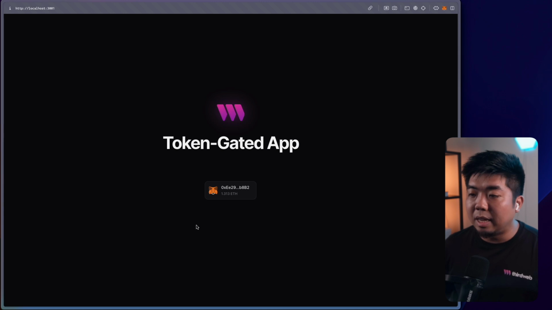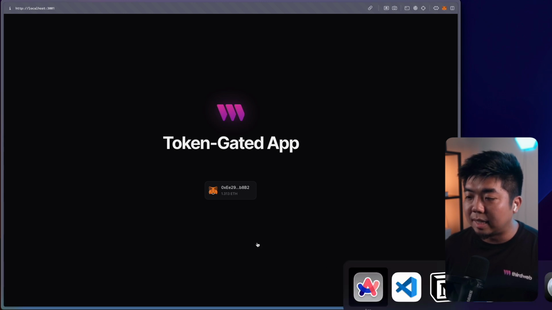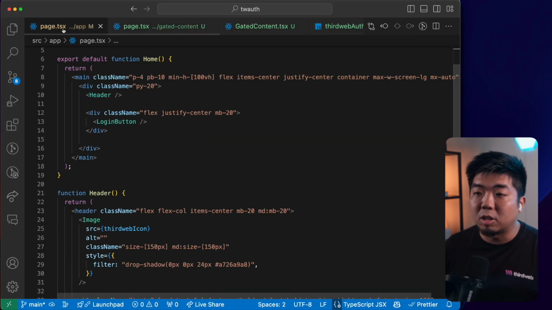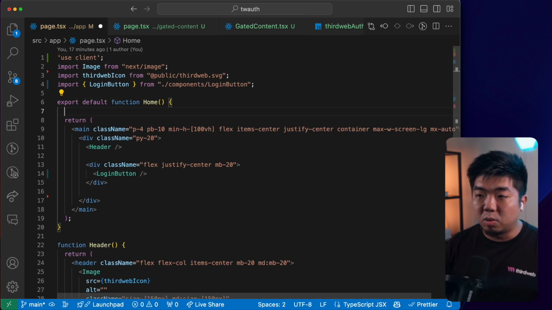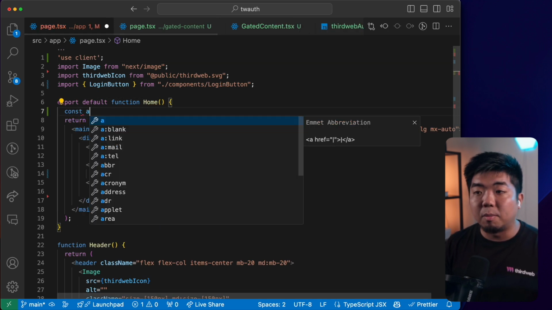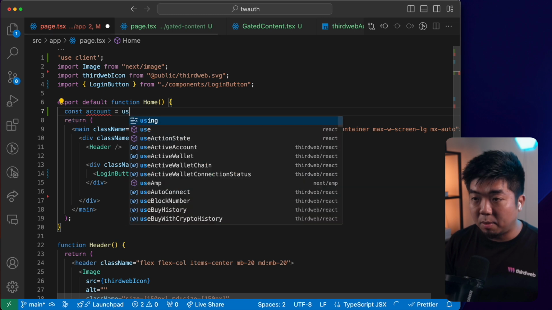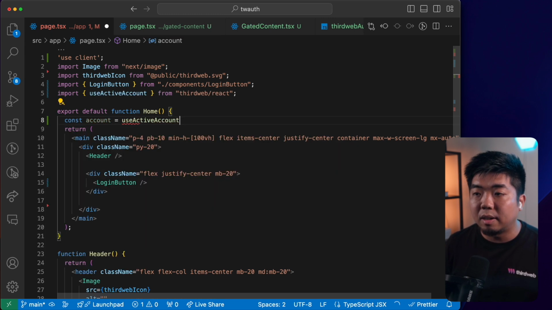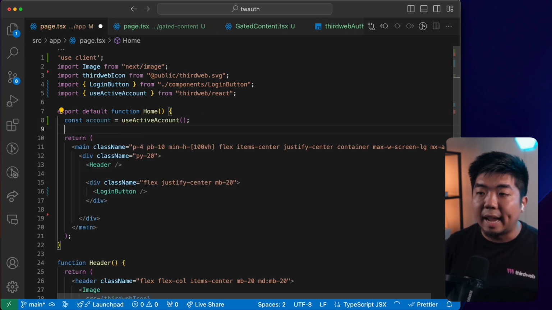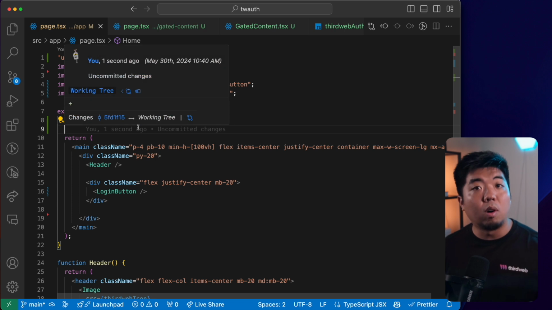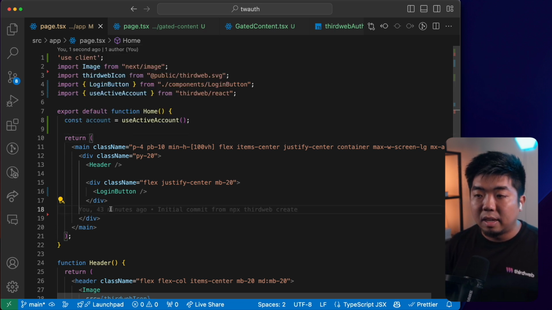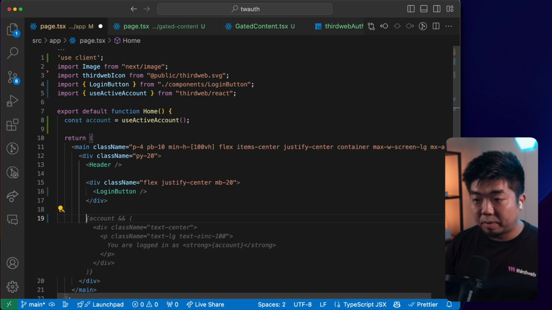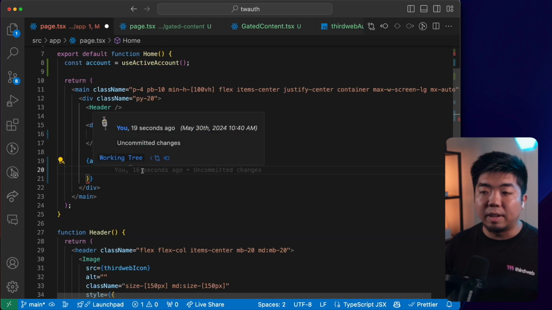So what we need to do first is get a way to access the gated page. So we're going to come back to our page.tsx file here. We're going to check here. We're going to create a variable called account, and we're going to say use active account here. This is going to get the active account connected to our application, including like the wallet address and everything. And we can say here, so if there is an account, then we should be able to navigate to our